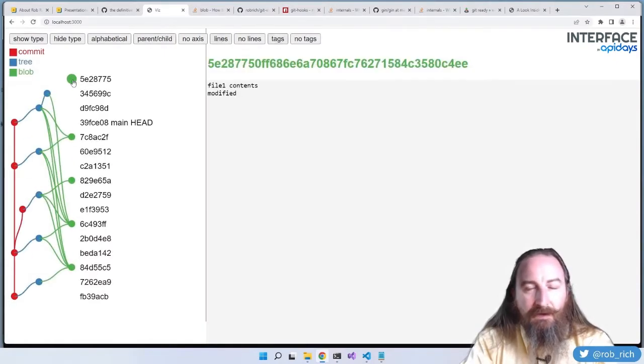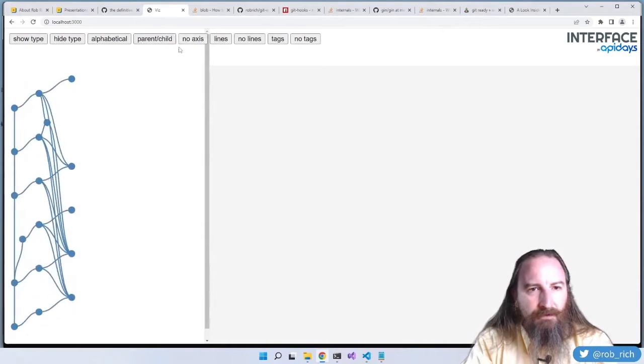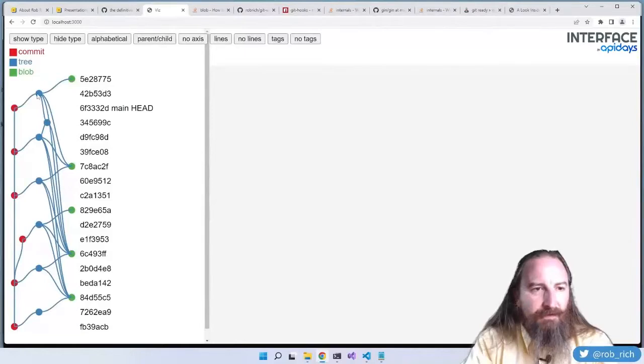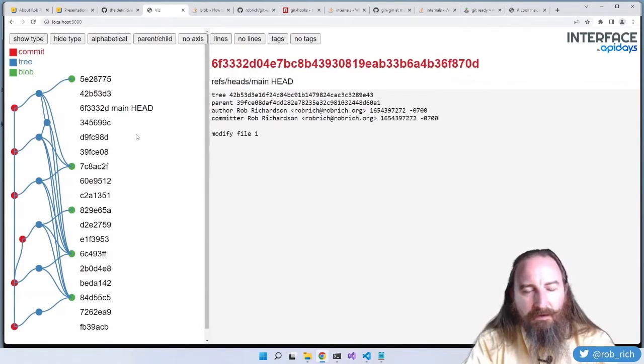We have staged it but not committed it. And in staging it, it already adds that blob to the repository. That way, if we change the file but don't restage it, it'll have the file at the point where we staged it. Now we commit it and refresh again, and we can see that, parent child, show the type, show the tags. Now we can see that we've got that tree node and commit referencing that content.